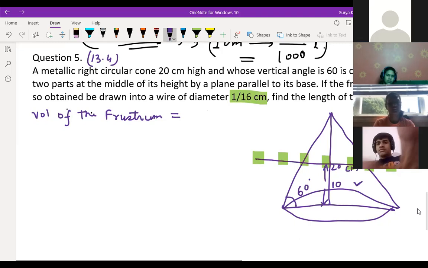Sir, your screen is getting stuck in the middle, sir. Good. Volume of wire. The wire diameter they have given here. Okay, fine. So find the length of the wire. So volume of the wire. So volume of the frustum is equal to what? How to find length of the wire?